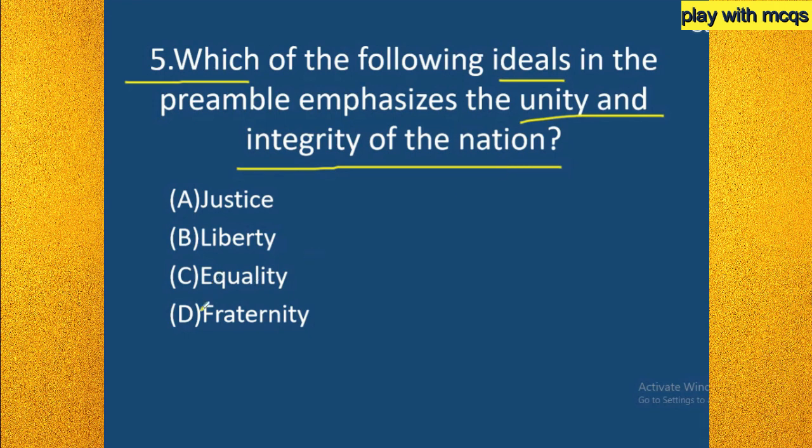So here the correct answer is D, that is fraternity. Options A, B, C are wrong here because option A means justice, that is social, economic and political justice, then liberty, liberty of thought and expression, and equality. Fraternity means spreading brotherhood, that is to increase the unity and integrity of the nation. Spreading brotherhood is what fraternity tells. So option D is the right answer.